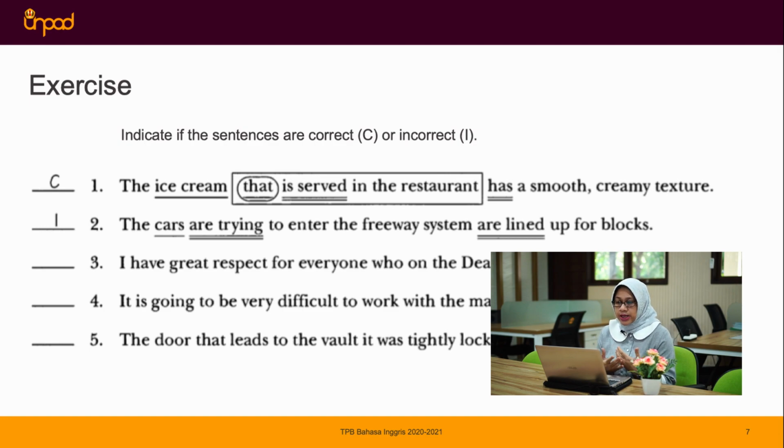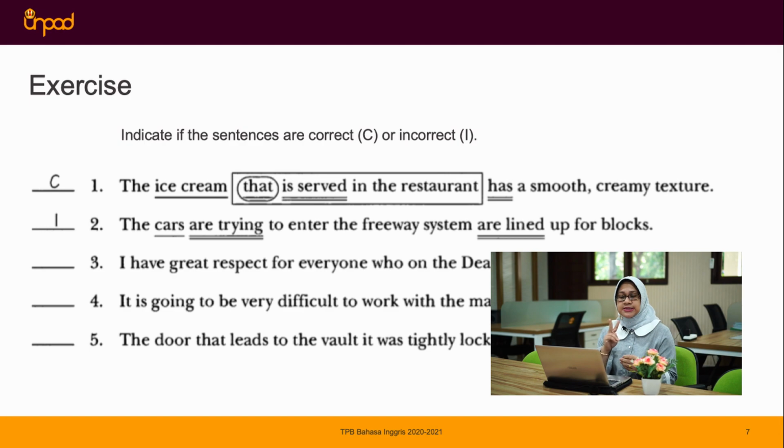The ice cream is the subject, and in that is served in the restaurant, that is the connector and at the same time the subject for the verb is. We also have another verb, has, so there's nothing wrong with the sentence, because it has a complete subject, verb, and also the connector.